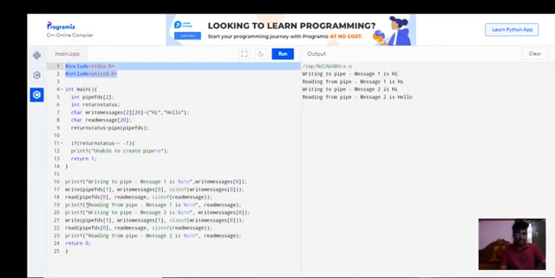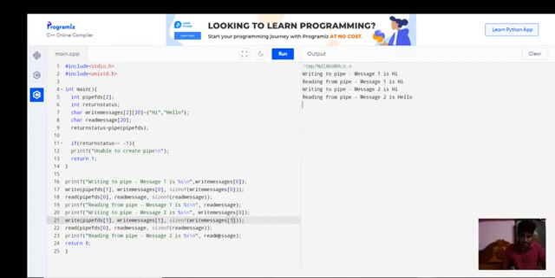Again, printf reading from pipe message 1 displays whatever we read from the pipe. Then again, write of FDS 1 with write message size of 0, and read. Again we print with printf: read from pipe message 2 is whatever we wrote into the pipe. The output is writing to pipe message 1 is hi, and reading from pipe is hi.